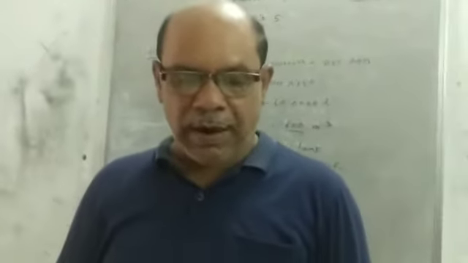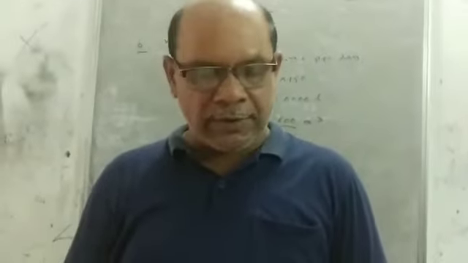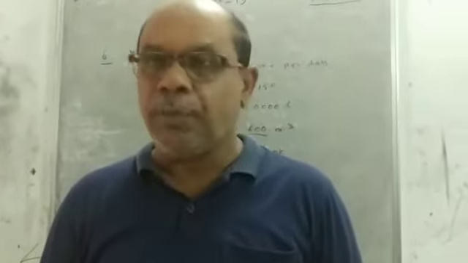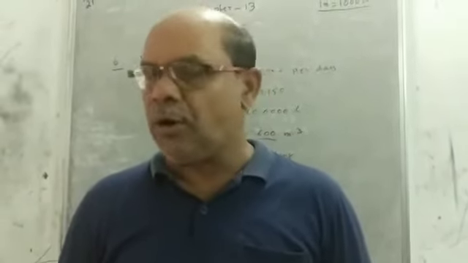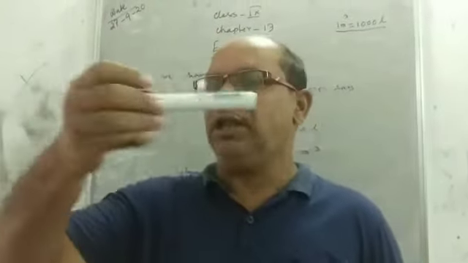Here number 7 is given that a godown measures 40 meter by 25 meter by 10 meter. Find the maximum number of wooden crates, each measuring 1.5 meter by 1.25 meter by 0.5 meter, that can be stored in the godown. Suppose this is the godown and this is the wooden crate.